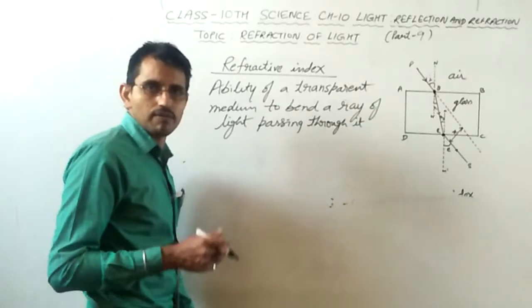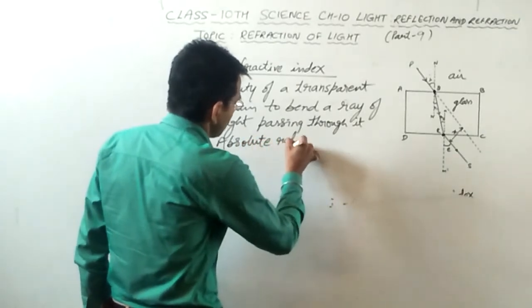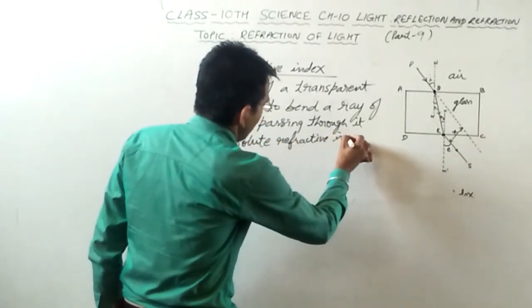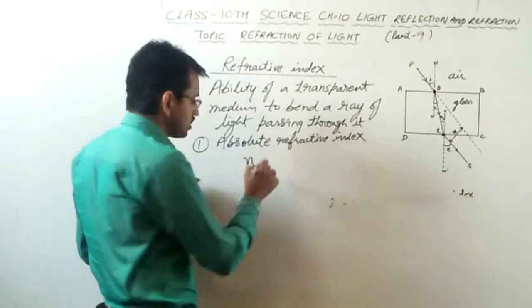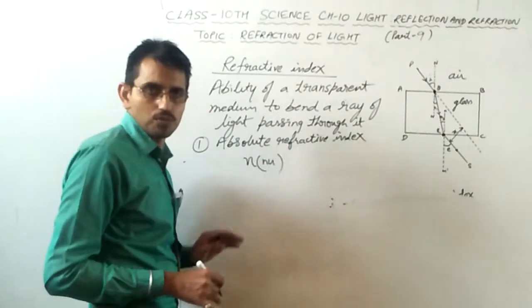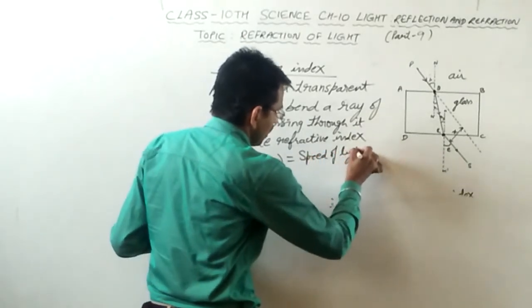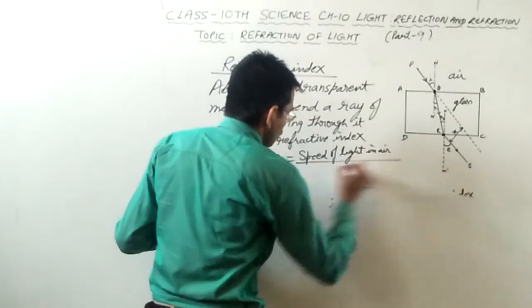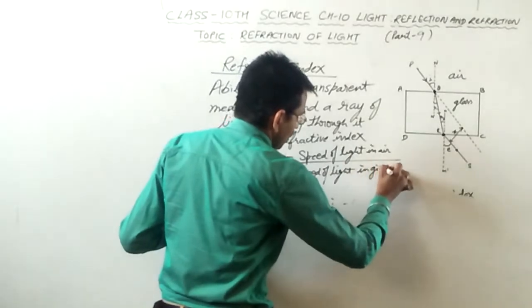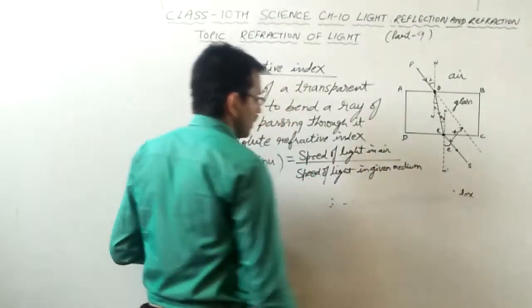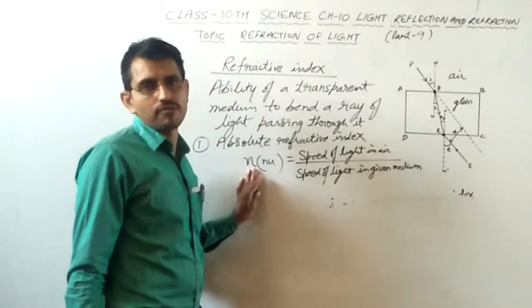There are two types of refractive index. First is absolute refractive index. Refractive index is denoted by letter n, which is called nu. And it is the ratio of the speed of light in air to the speed of light in a given medium. This is called the absolute refractive index.